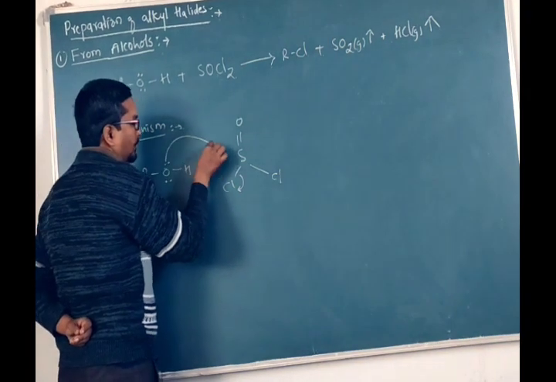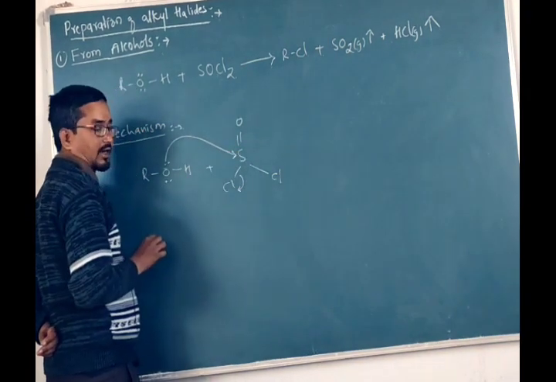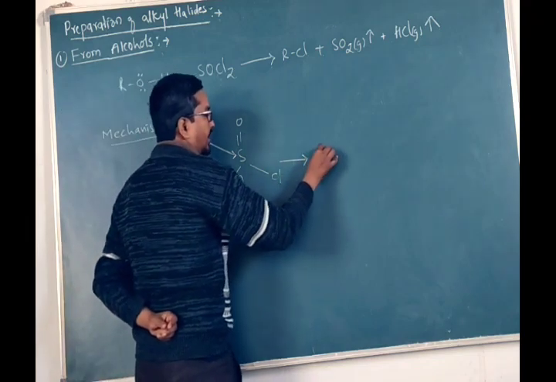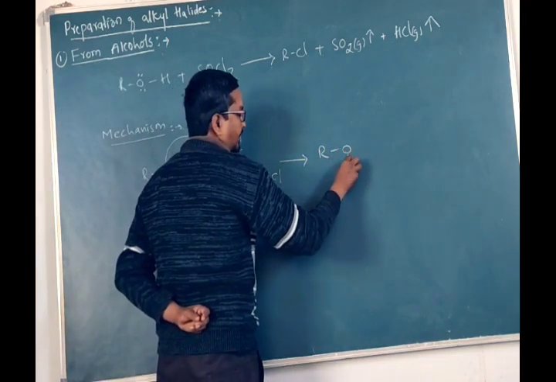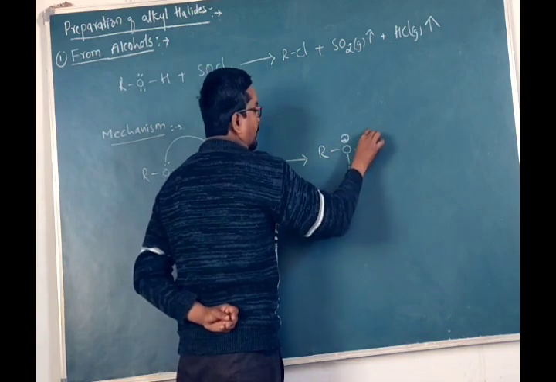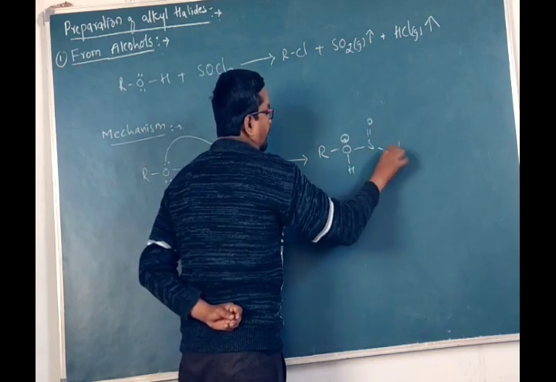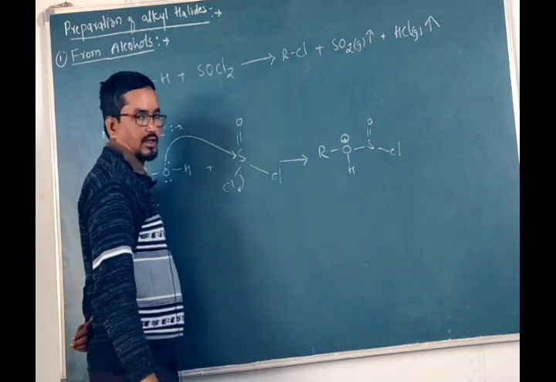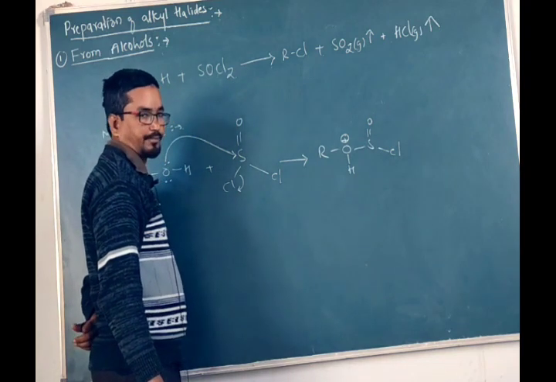So these lone pair of electrons are donated to the sulfur. Hence it will form this kind of species in which oxygen acquires a positive charge, and we have sulfur double bond oxygen and sulfur single bond chlorine.